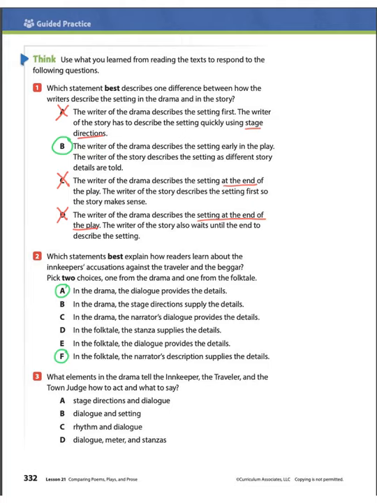Number 3, what elements in the drama tell the innkeeper, the traveler, and the town judge how to act and what to say? Well, we know that stage directions, or the words that are italicized inside brackets, tell us what the actors are supposed to be doing, and those are called stage directions. The only option that has stage directions included is option A, so that is the best answer.